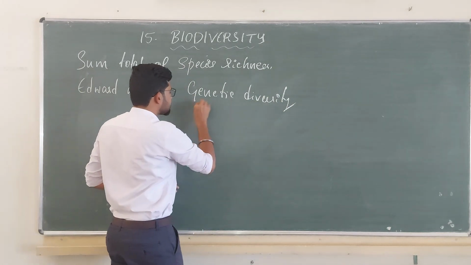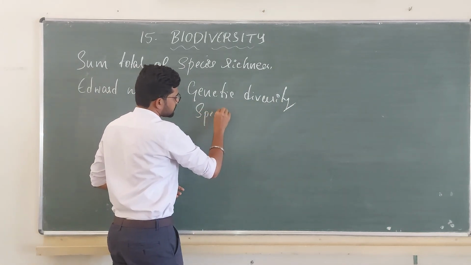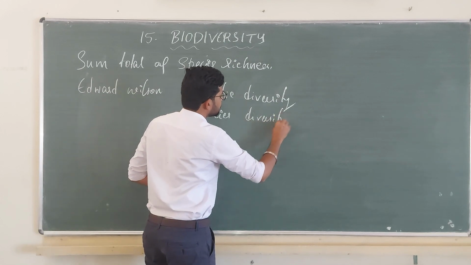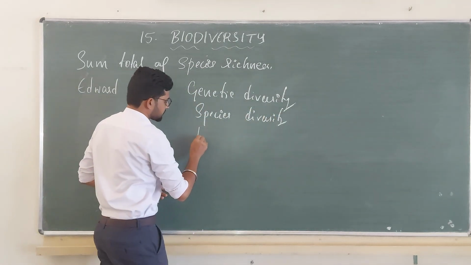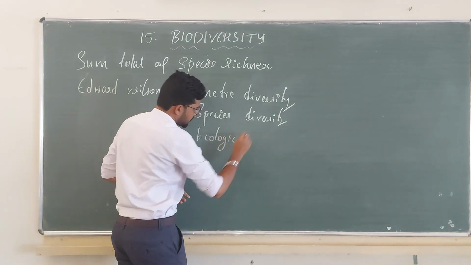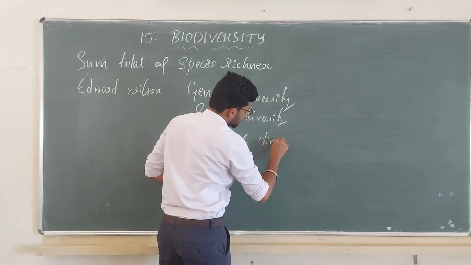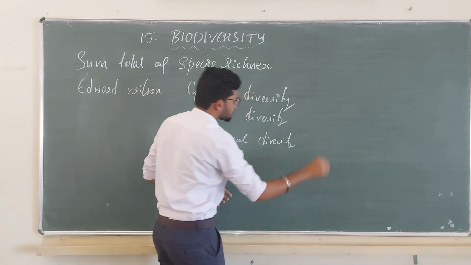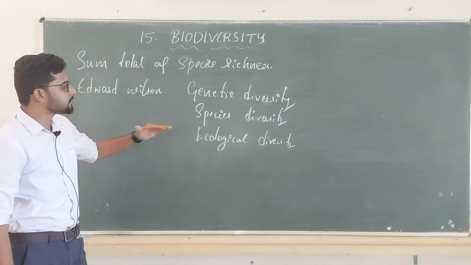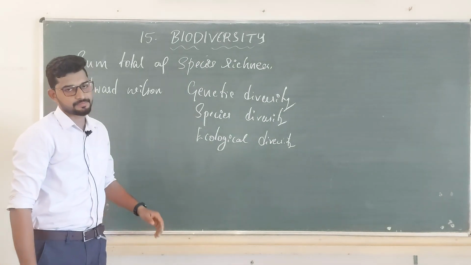Second one is species diversity. Third one, ecological diversity. Just three classifications you have under biodiversity: genetic diversity, species diversity, ecological diversity.